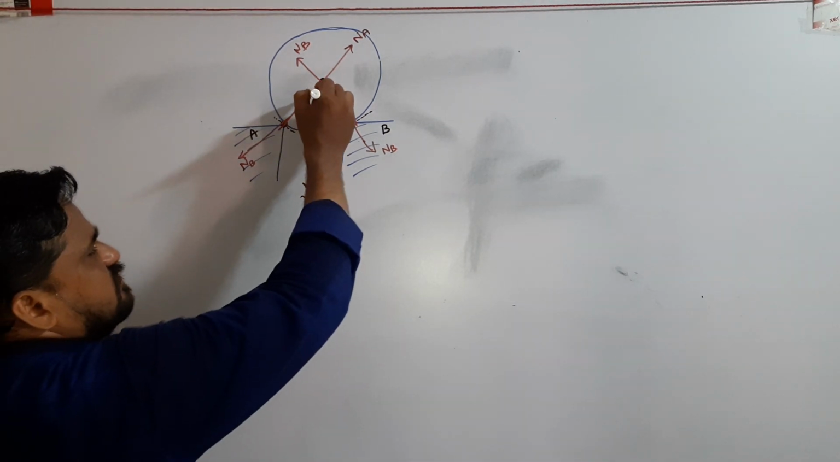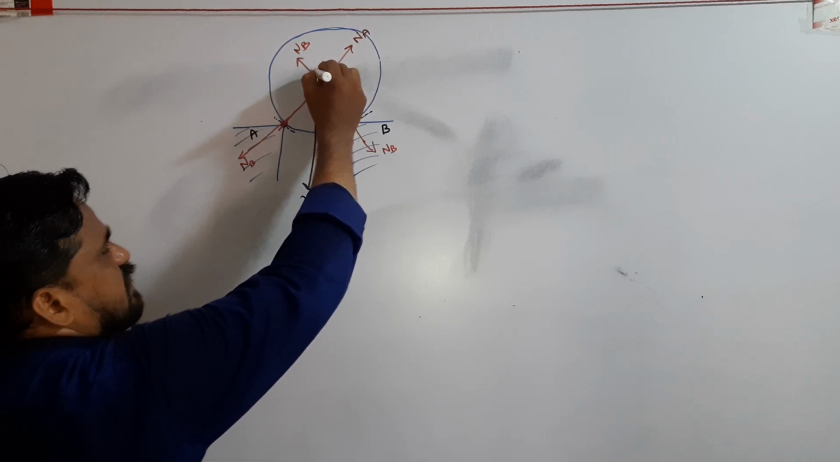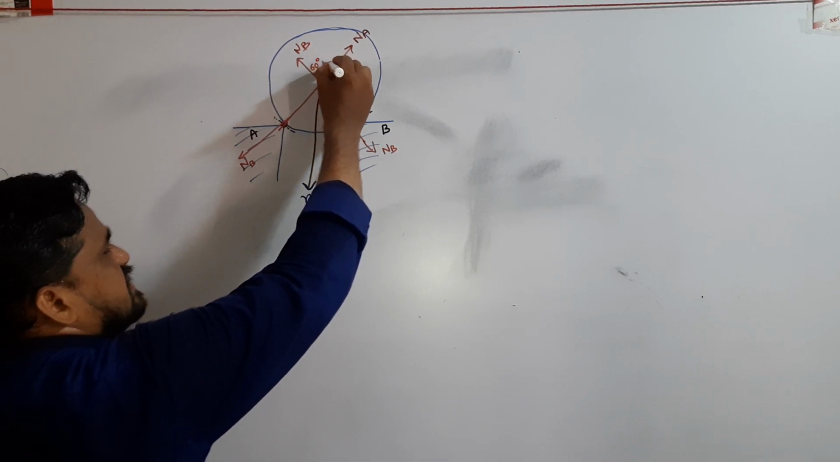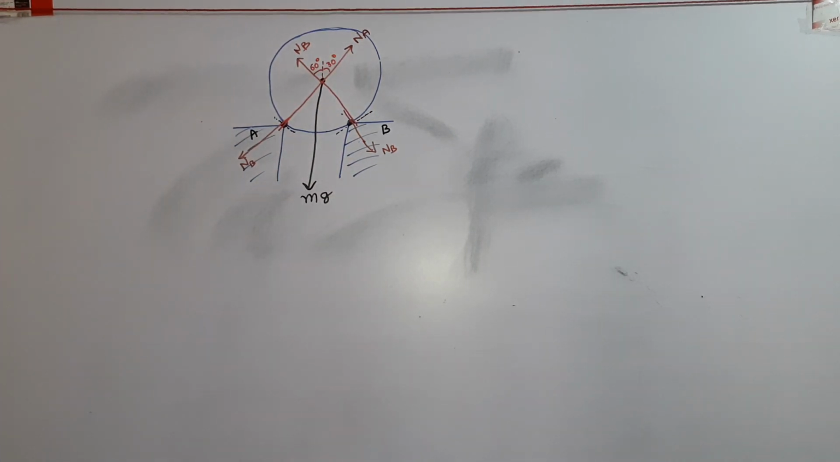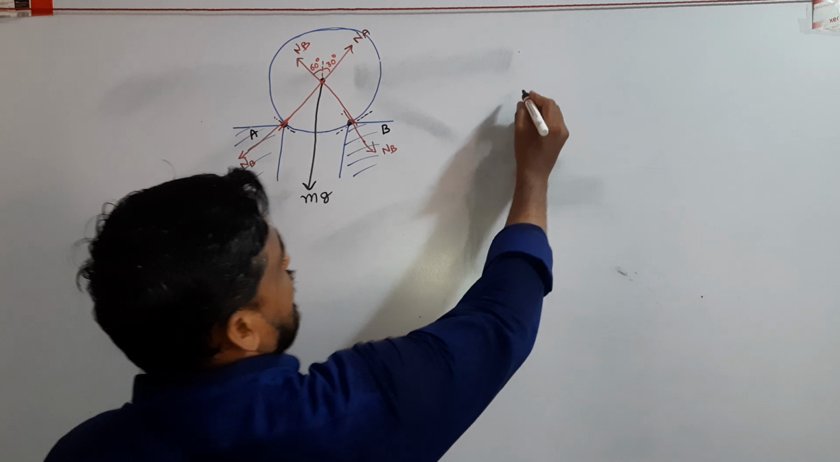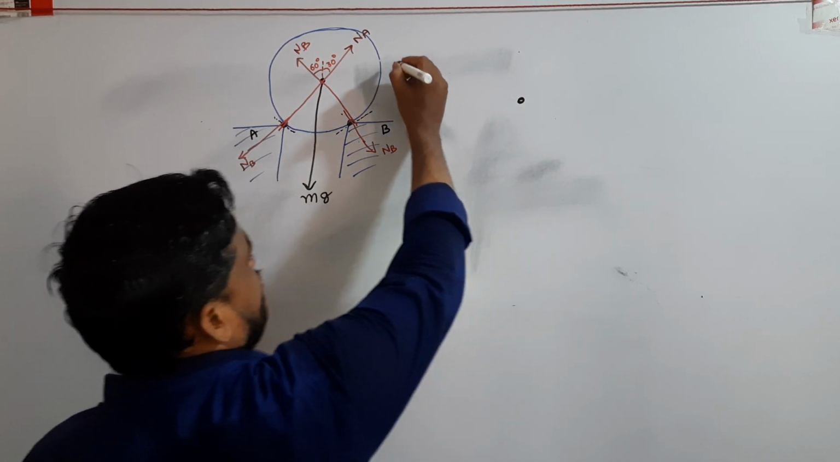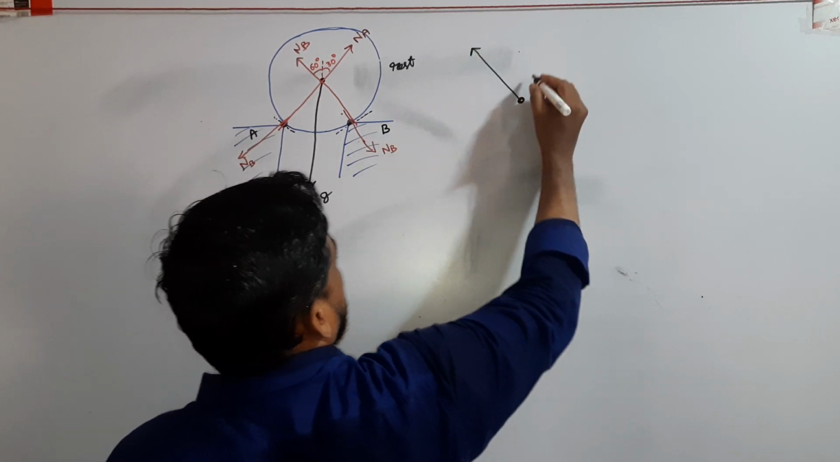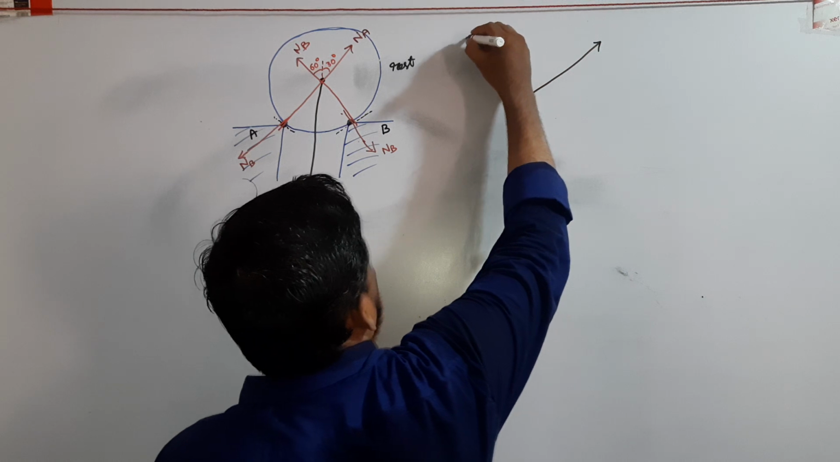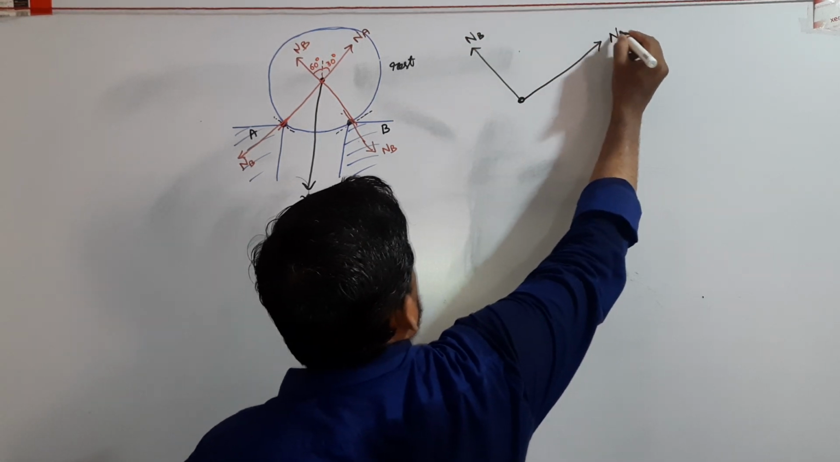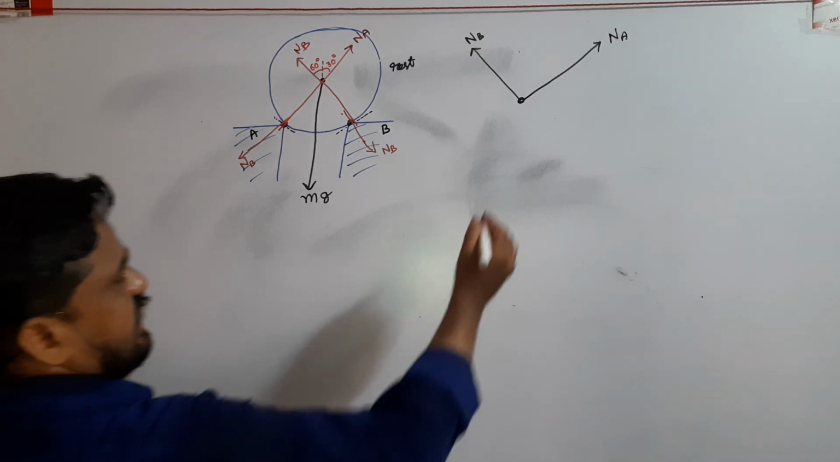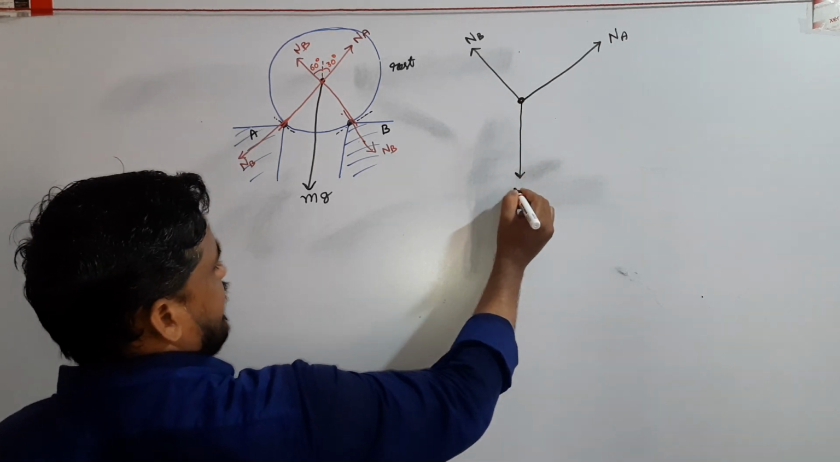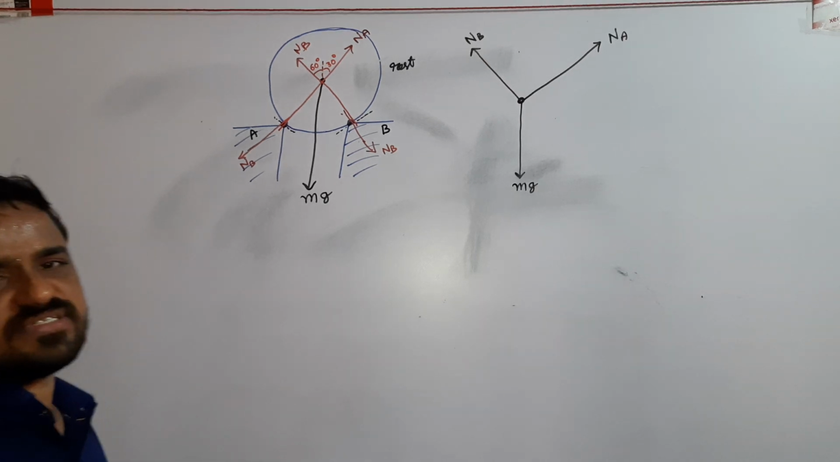In the given problem, suppose this angle is 60 degrees and this angle is 30 degrees. How do you find the normal force at point A and the normal force at point B? So I draw a simple diagram of that body. Here this body is at rest. On that body there are three forces acting: one is normal force NB, another is normal force NA, and the third is weight, the gravitational force.